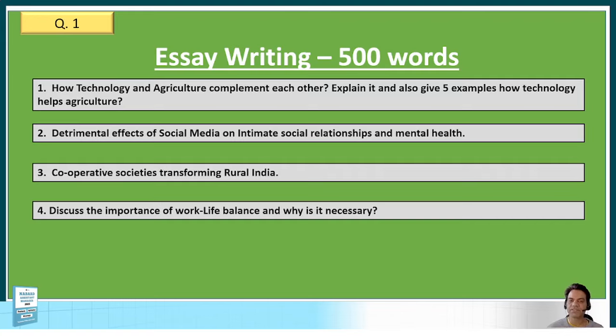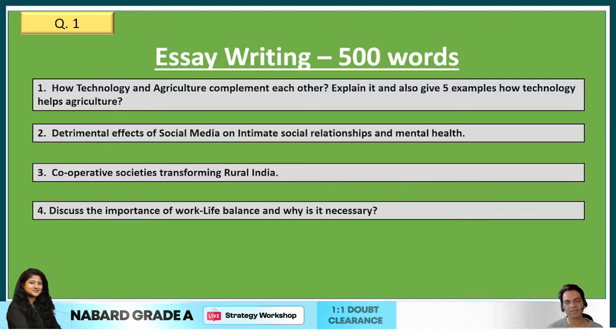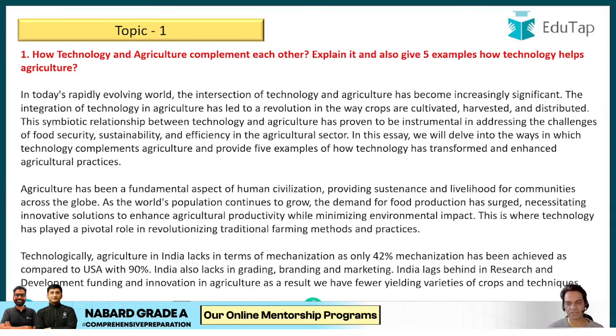We have also given the PDF of all these sample answers along with this video, so you can go through all the sample answers thoroughly if you want to read the answers for these sample questions. But I'll also be telling you briefly what should have been written in most of these answers. So the first question was how technology and agriculture.